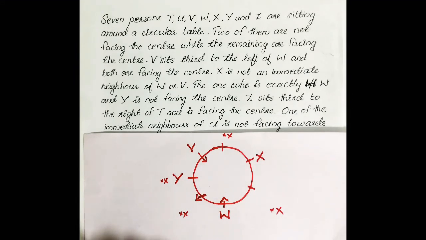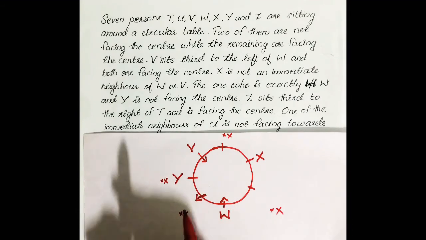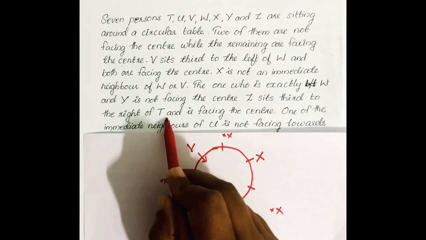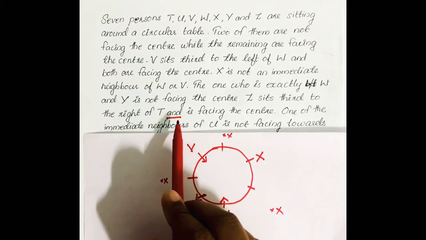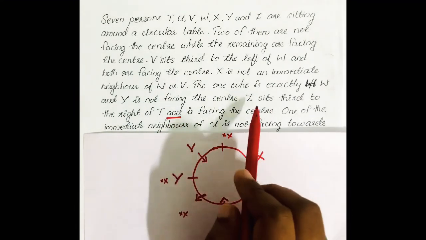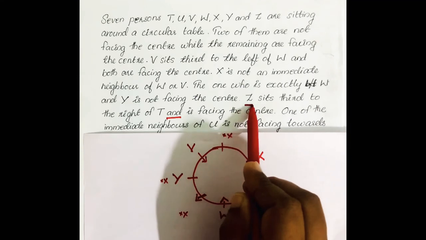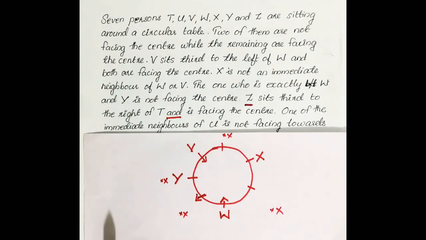But Y's direction is not mentioned there. Next condition, Z sits third to the right of T and is facing center. Here one important thing is there, "and is facing towards the center". And means it will represent the first person in the previous sentence. So it will represent Z. That is, Z is facing center.